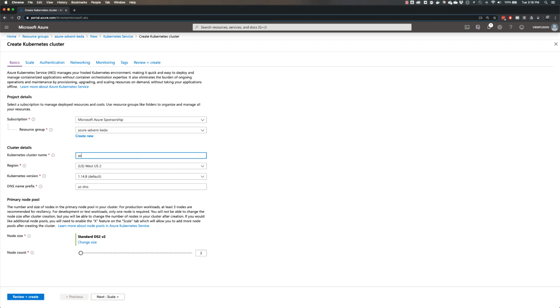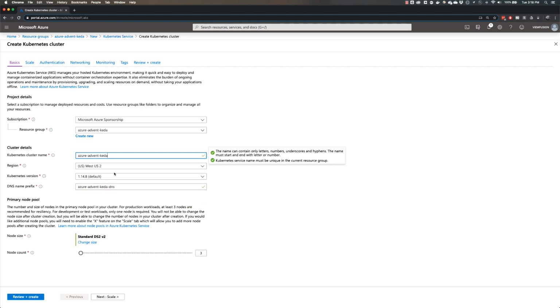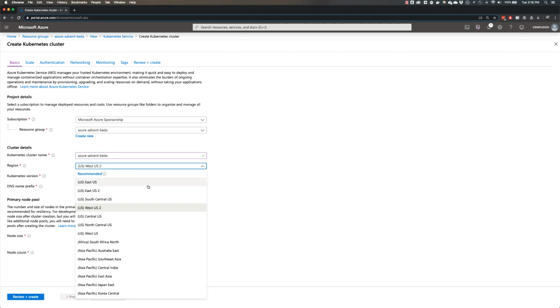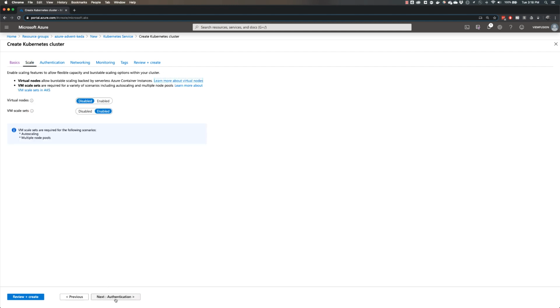Now we're going to call this Azure KEDA. Actually, we'll keep with the theme here. We'll call this Azure Advent KEDA. And I created the original in East US, so we're going to go ahead and put it in the same region. And here we'll just go ahead and stick with all the regular defaults, and we'll move on to scale.